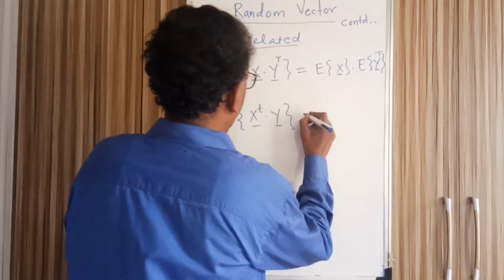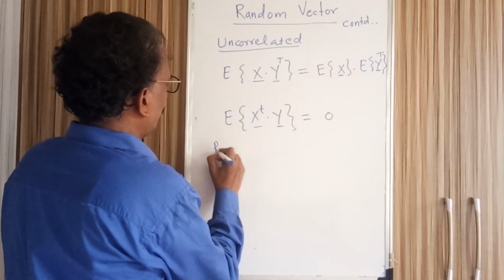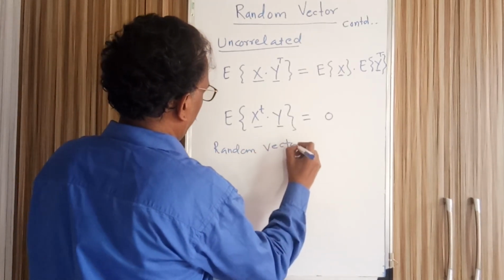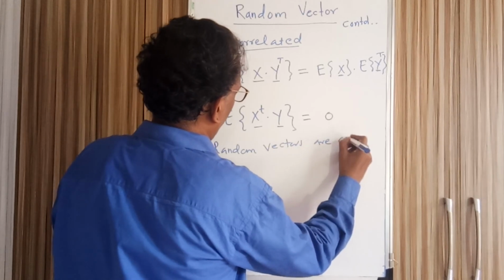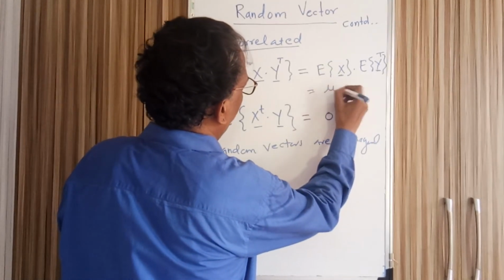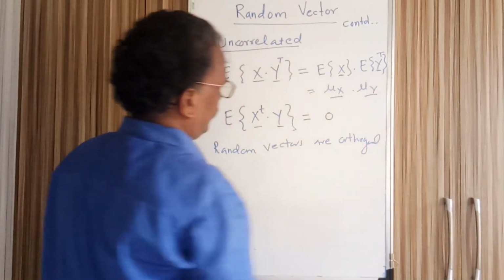When random vectors are orthogonal, you can write mu x multiplied by mu y.